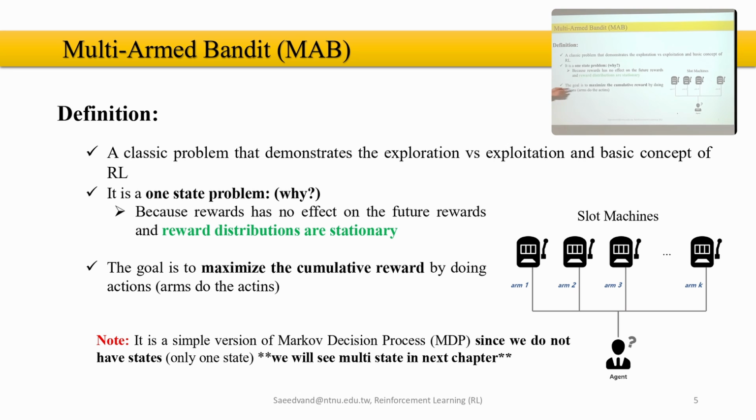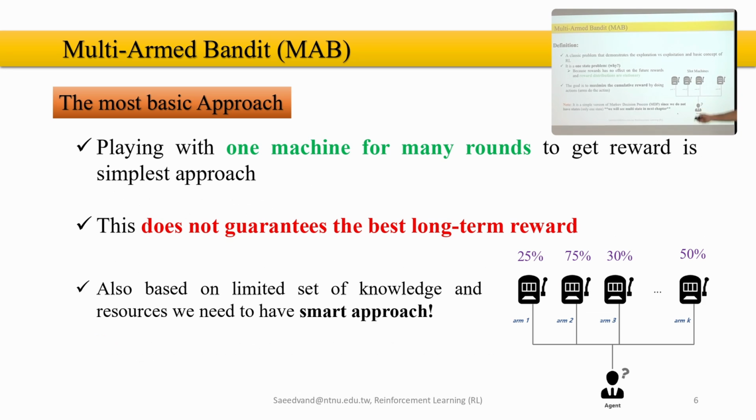So the goal is maximizing the accumulated reward over time, of course. And the note is that this is the simplest version of the Markov decision process that we will see in the next chapter. The reason is that we do not have many states, we just have one state. But in a Markov decision problem, we basically have multiple states.